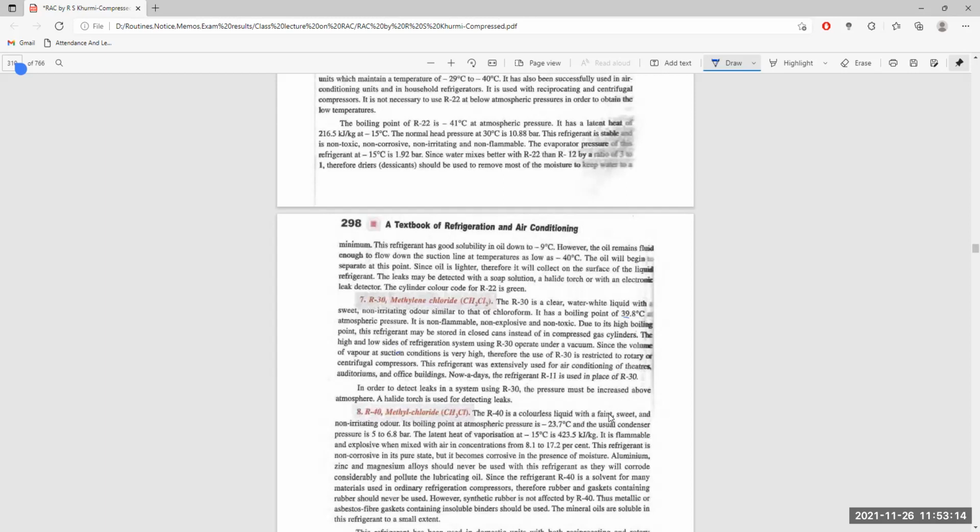These refrigerants are extensively used for air conditioning of theatres, auditoriums, and office buildings. Nowadays, the refrigerant R11 has also replaced R30. In order to detect leaks in a system using R30, the pressure must be increased above atmospheric.